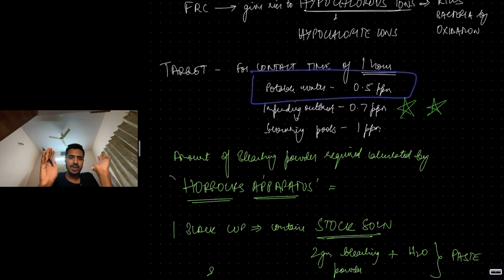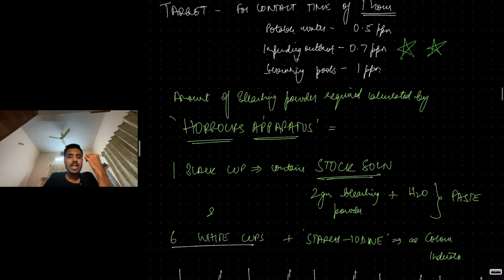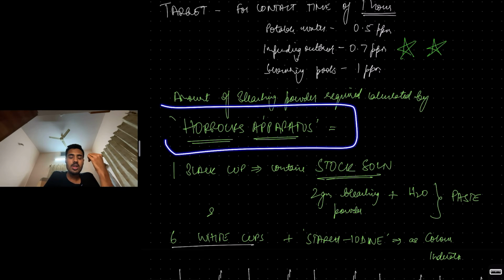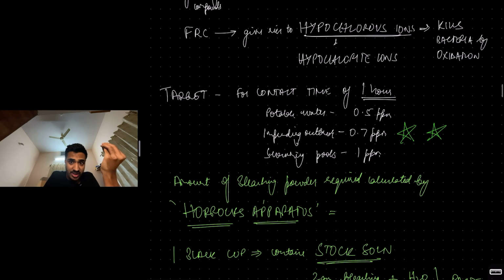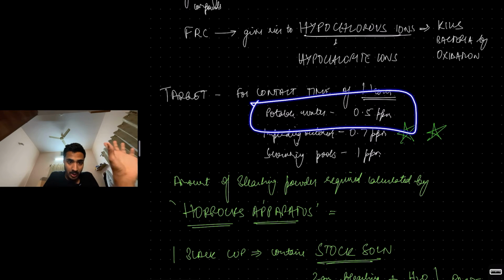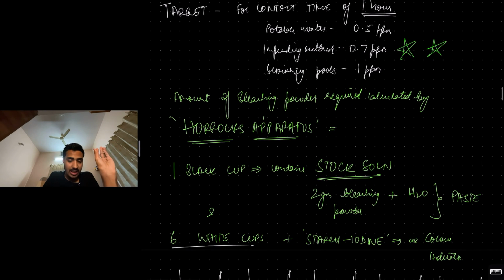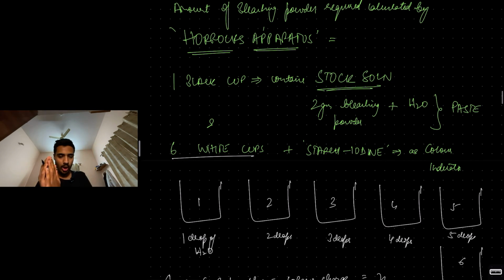Okay. Now, how do I calculate this? I calculate it by something known as Horrocks apparatus. So, basically, the amount of bleaching powder required to disinfect a given water sample to reach this target of 0.5 ppm for 1 hour is calculated by Horrocks apparatus. Now, what all does a Horrocks apparatus have?